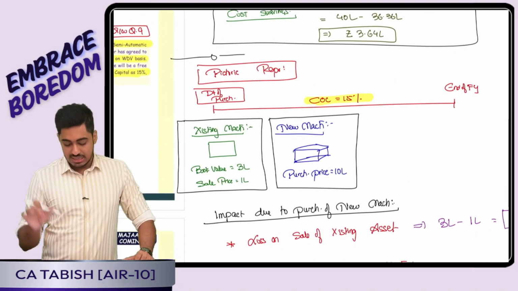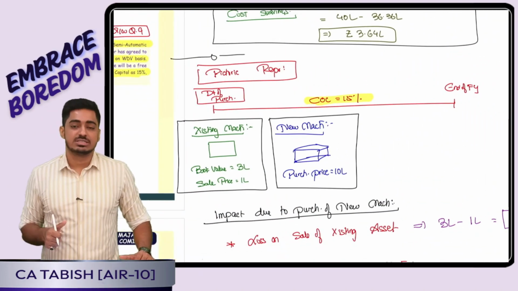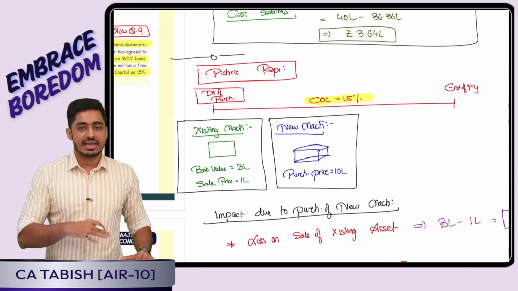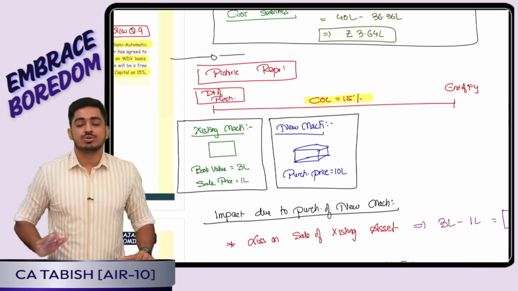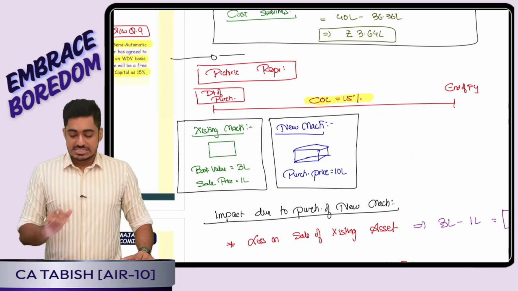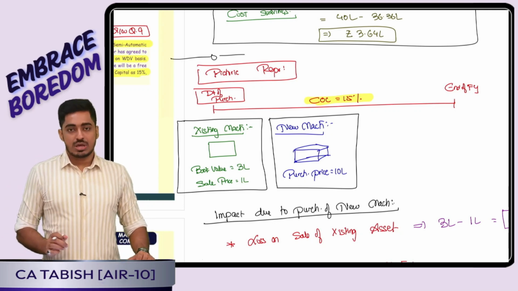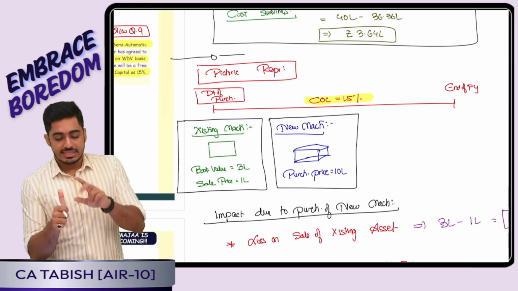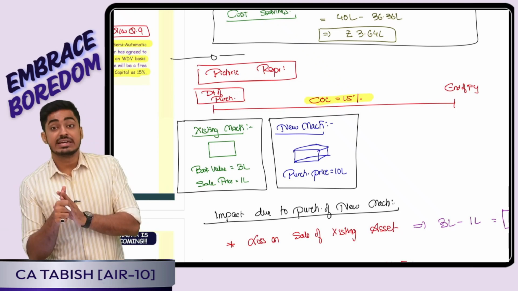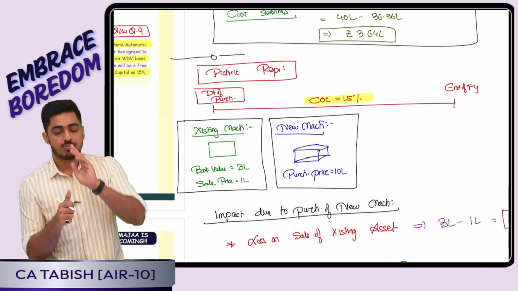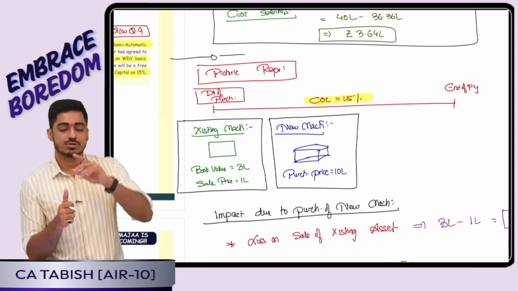What was the story? They were telling I am having an existing machine whose book value is 3 lakh, but my supplier took it back for 1 lakh only. In that place I purchased the new machine of 10 lakh. So what all impacts are going to happen? Point number 1. The day I sold my machine, I incurred a loss of 2 lakh on sale. Happy or sad? Sad, because it is loss.